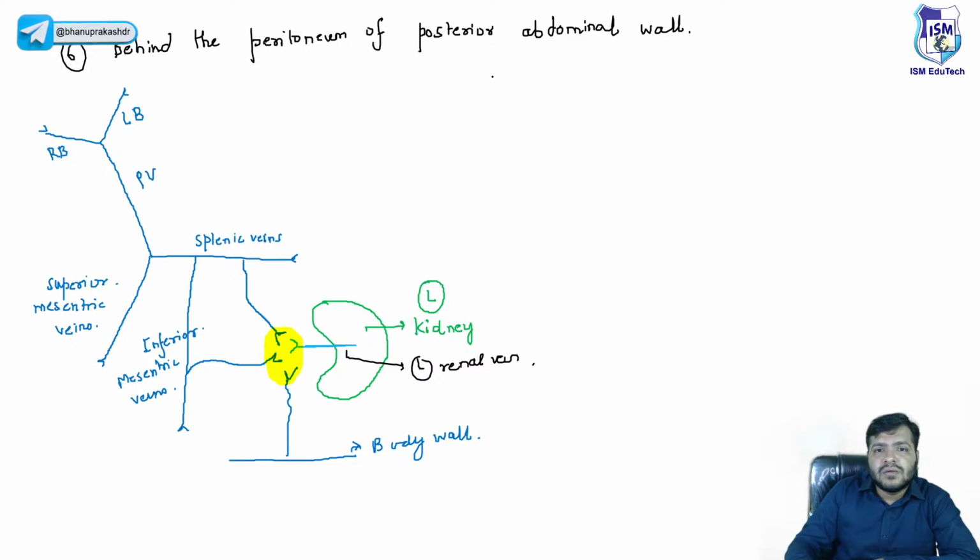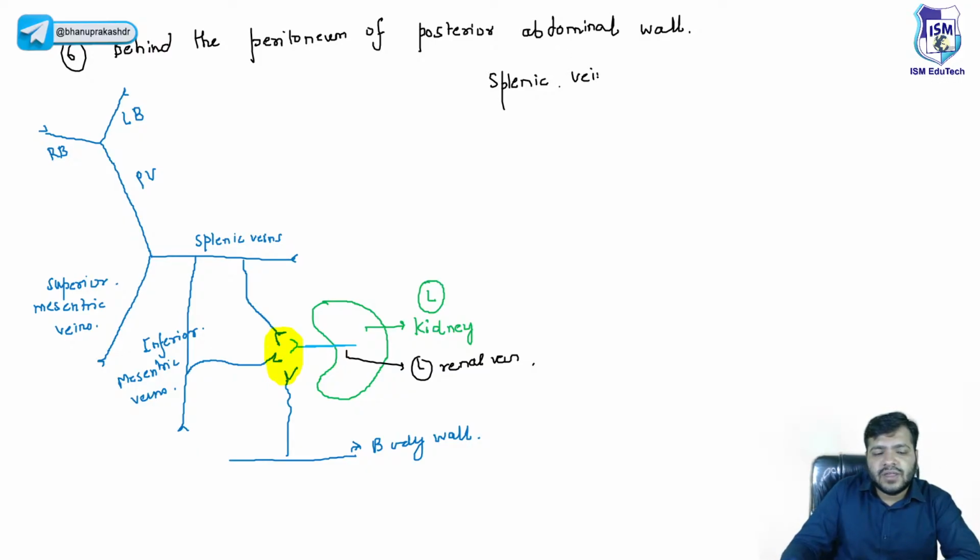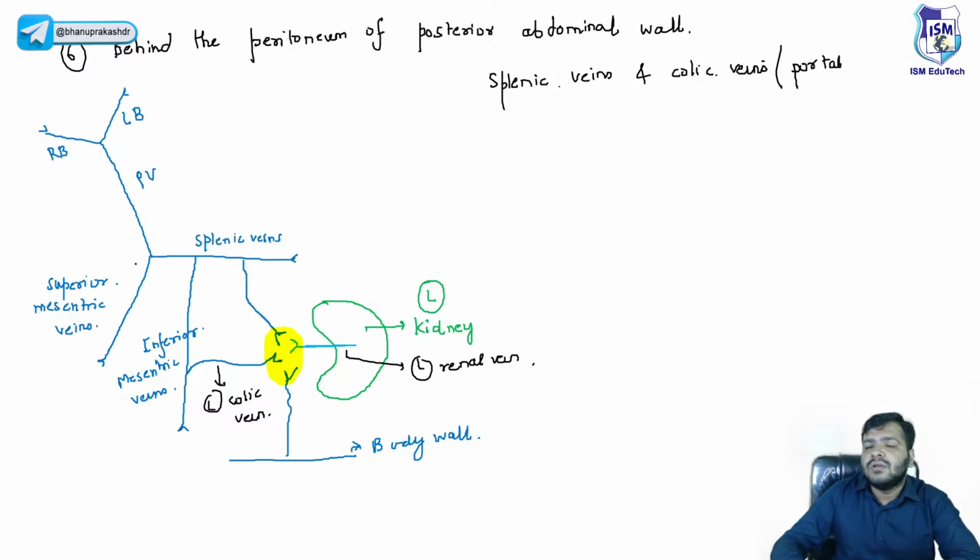So remember, splenic veins and colic veins. From the inferior mesenteric vein, this is the left colic vein. The splenic veins and the colic veins are part of the portal system, right?